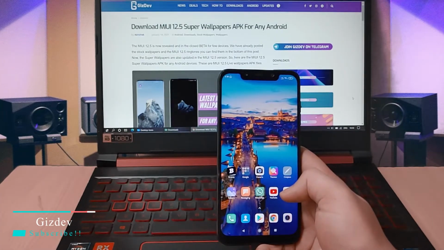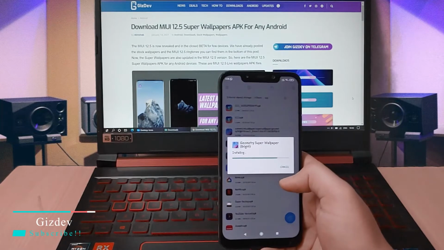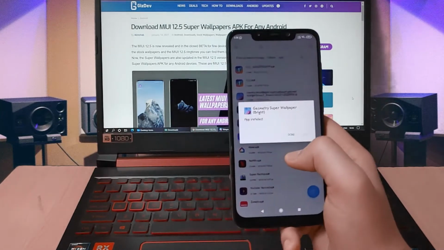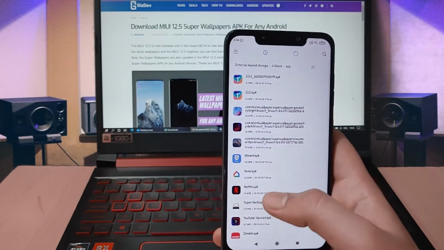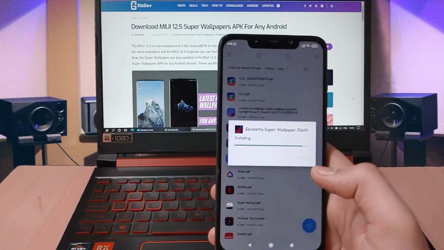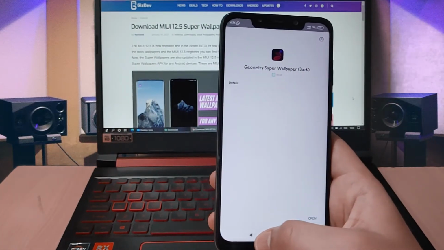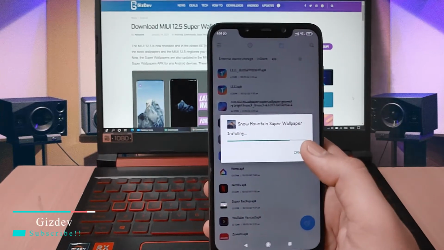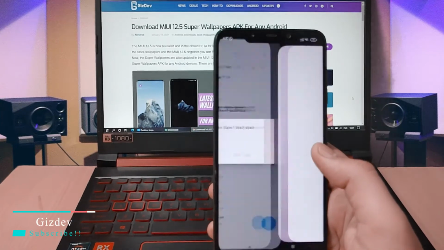Just go to the file manager where I have downloaded these files and install them one by one. I will install this Geometry Super Wallpaper Bright first. Just a scanning update. Then second is Geometry Dark. These are the two variants, one is bright and one is dark. So you can try both of them, but for me the Snow Mountain wallpaper is the best one. It looks good and maybe it can change according to your weather or the time.